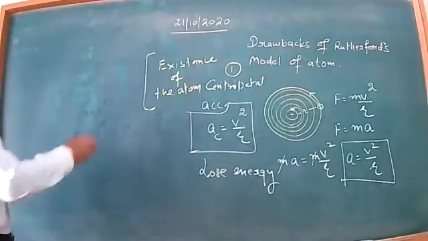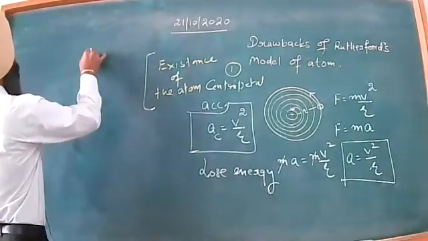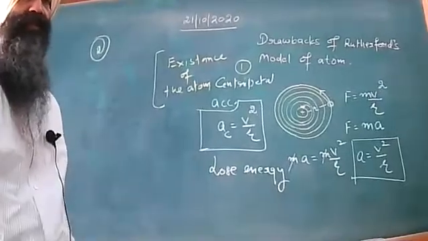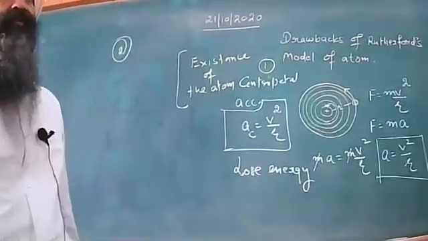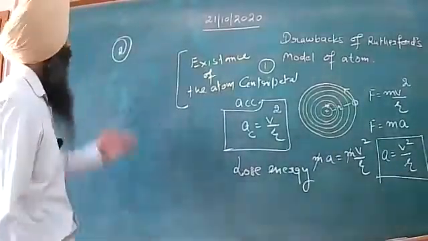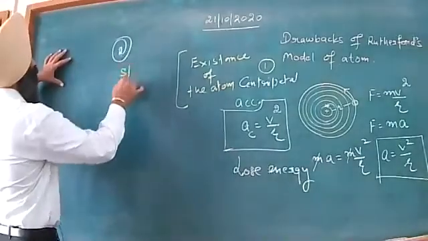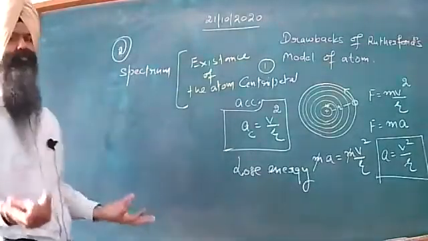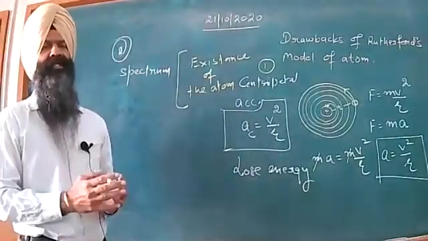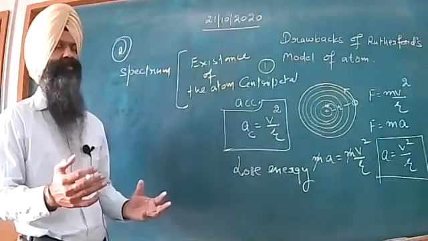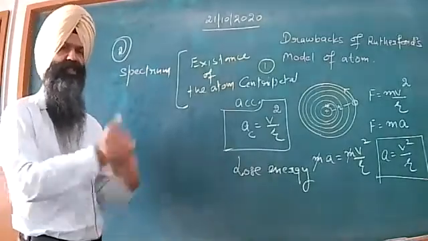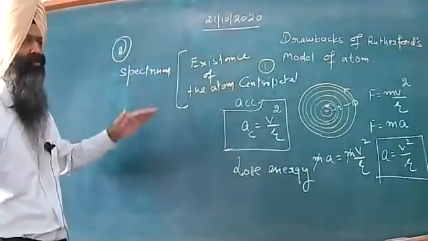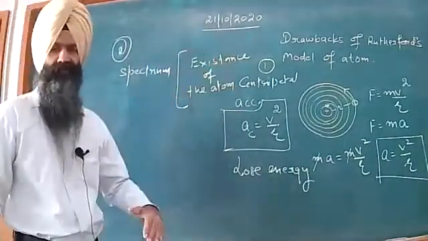Dear all, second drawback. This is regarding the spectrum. We sometimes talk about the spectrum. What does the term spectrum mean? Spectrum indicates the possible wavelengths present in the energy emitted by the particular jump of the electron from the higher to the lower level.